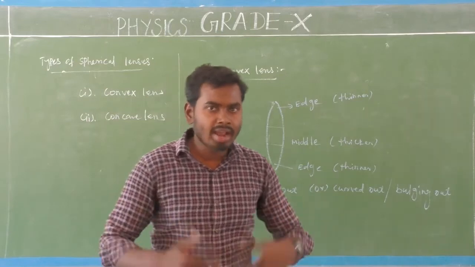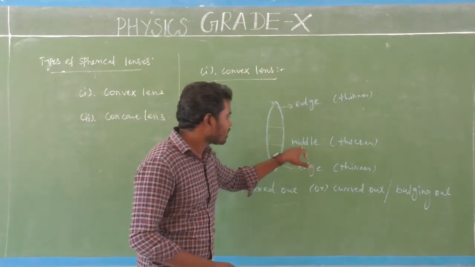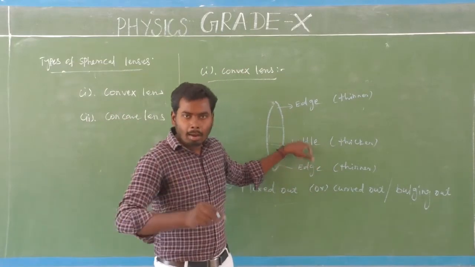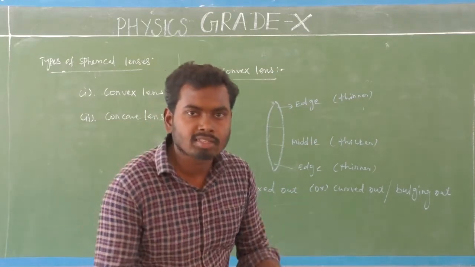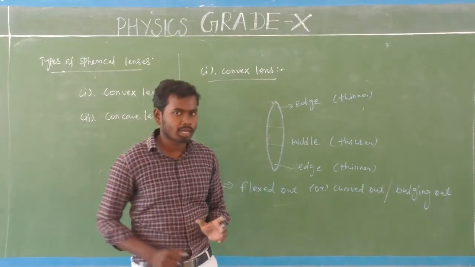So a lens that is thicker at the middle but thinner at the edges is called a convex lens. Very simple, don't get confused.